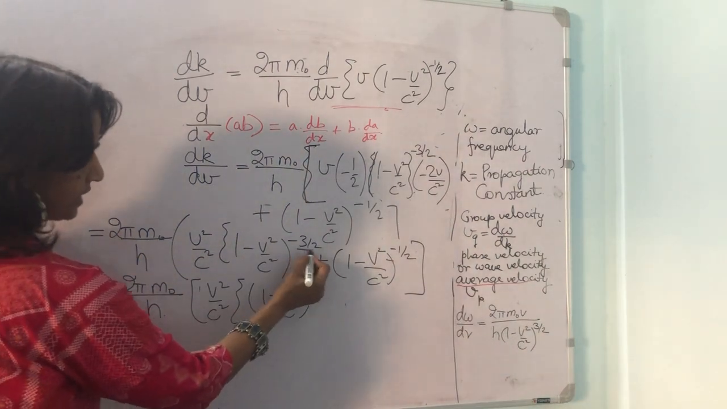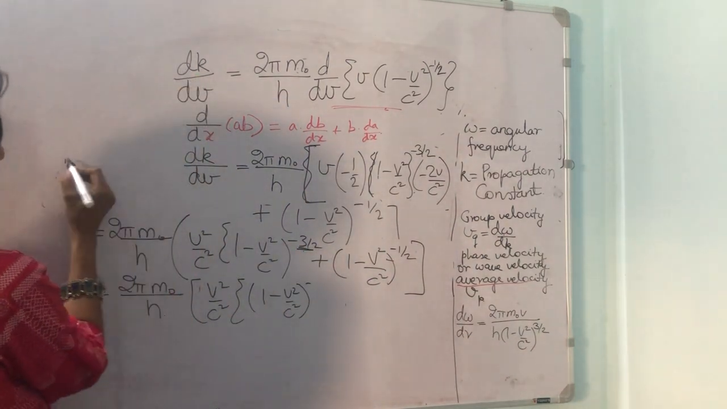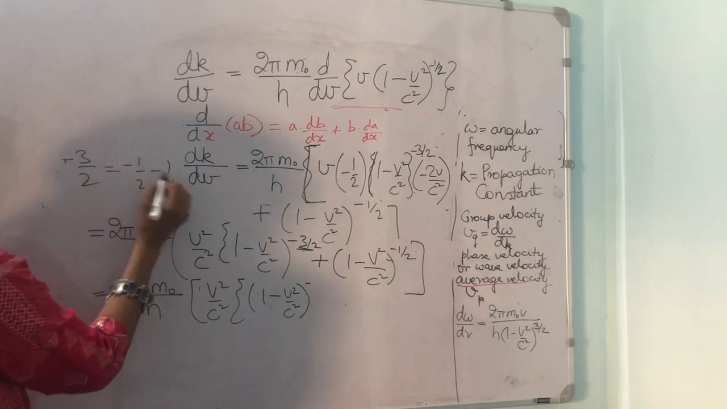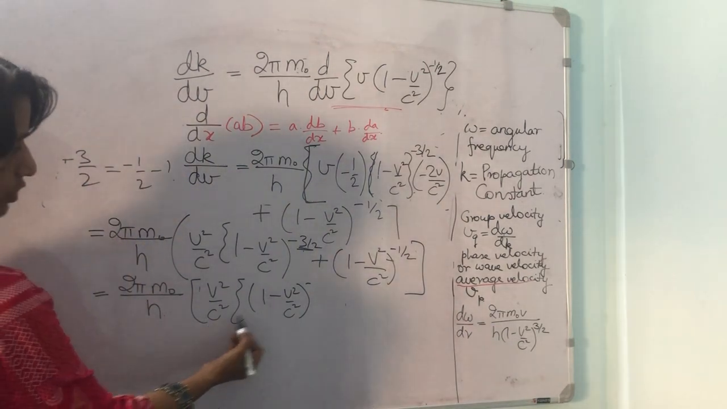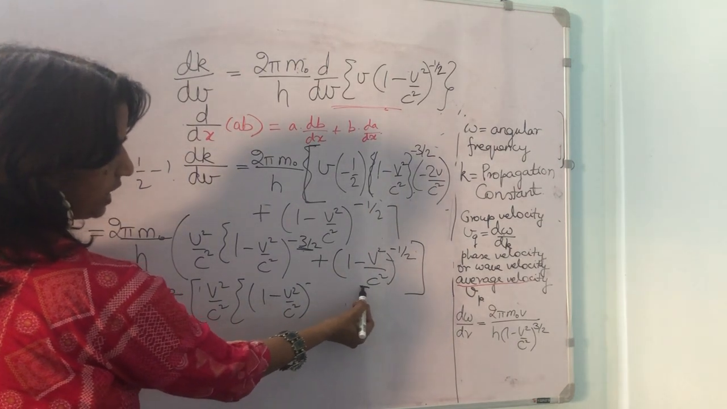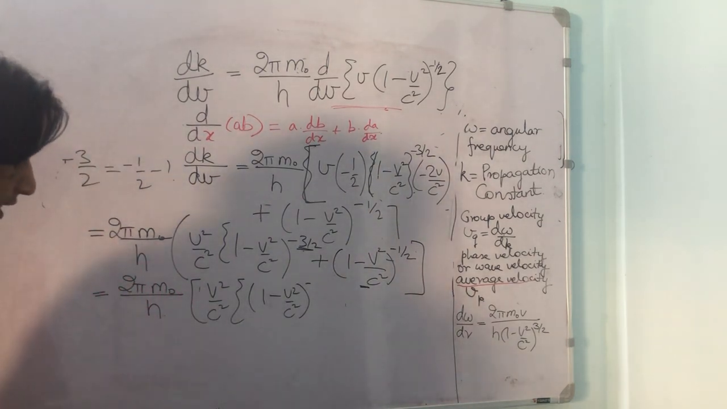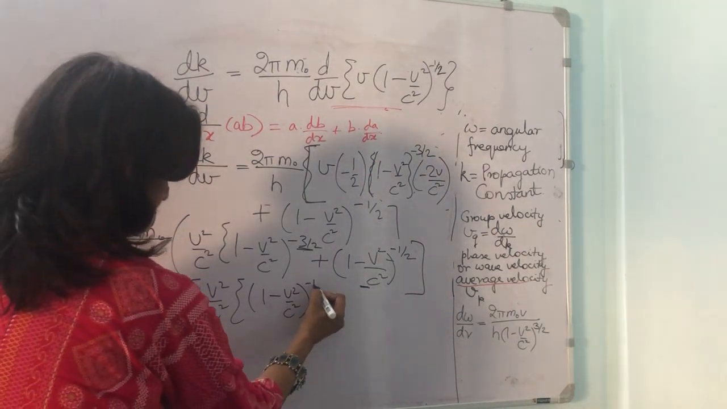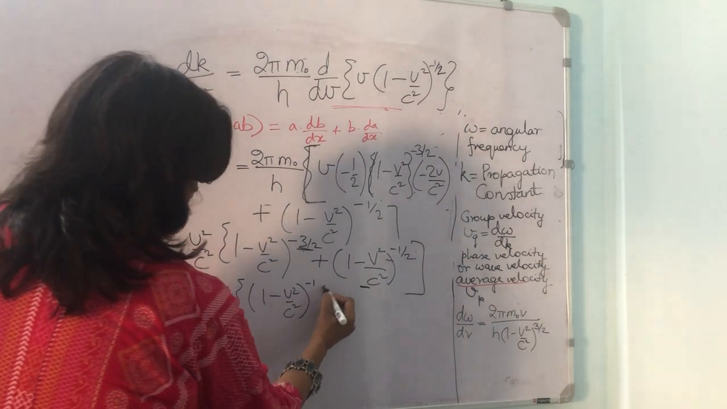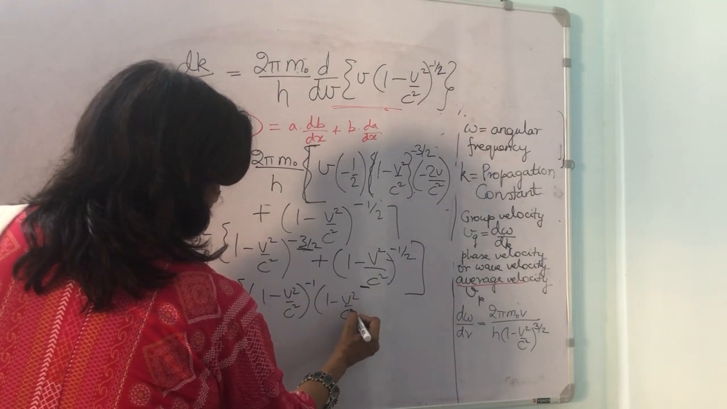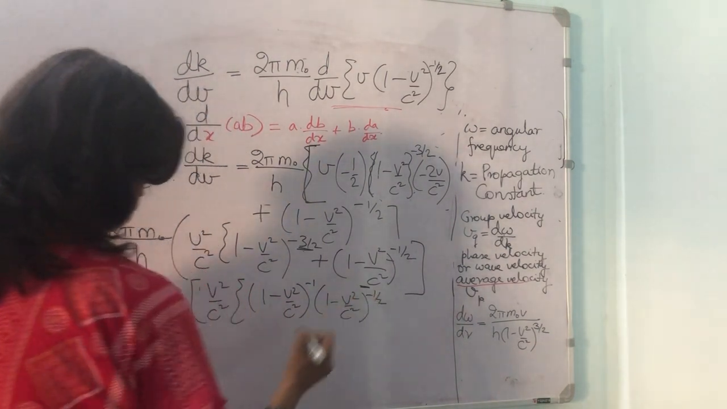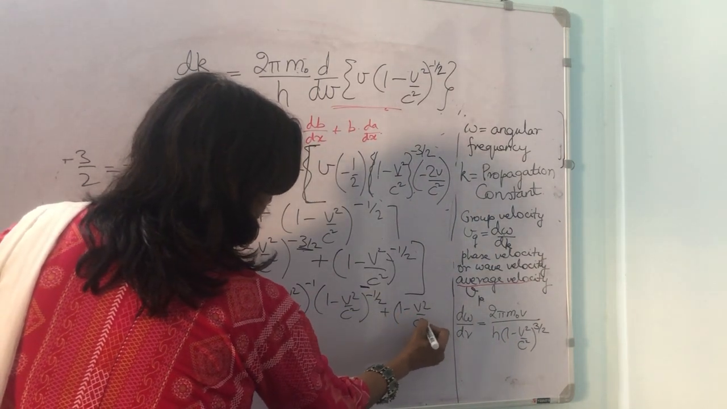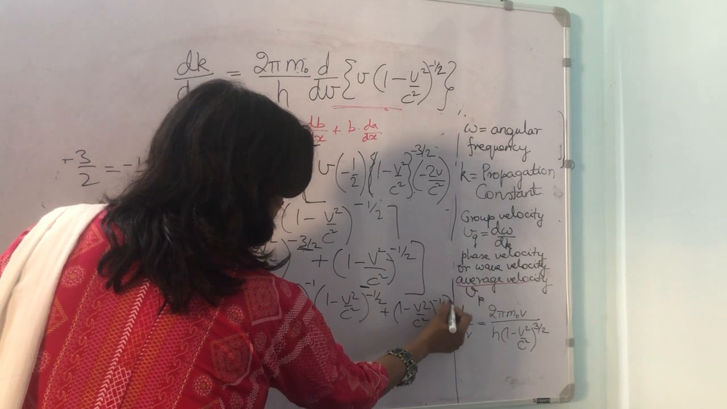I am writing it down as this. Minus 3 by 2 can also be written as minus half and minus 1. We will break it so that it becomes easy for us to take out minus half common and the expression will look very simple. So just that trick we are playing. Minus 1 into (1 minus v²/c²) to the power of minus half plus (1 minus v²/c²) to the power of minus half.